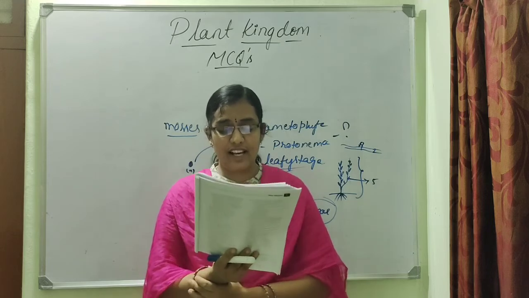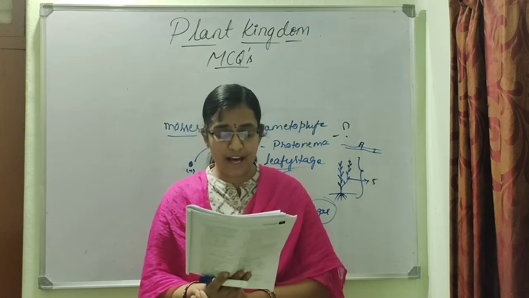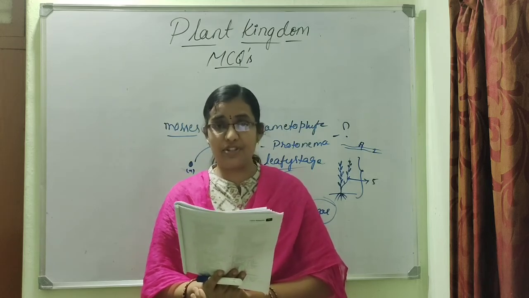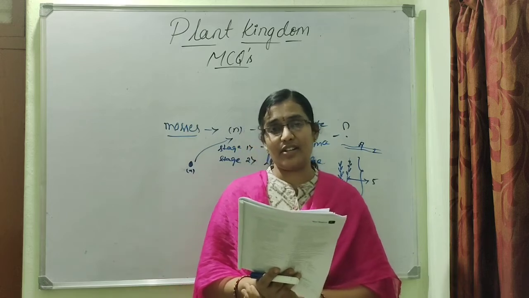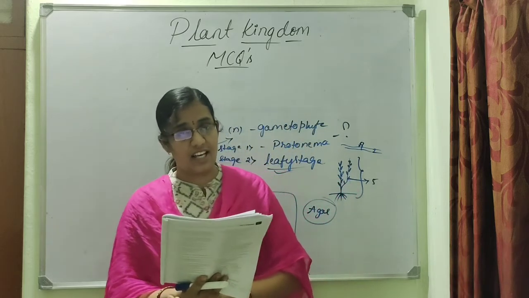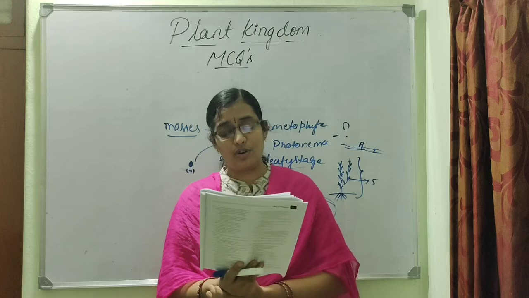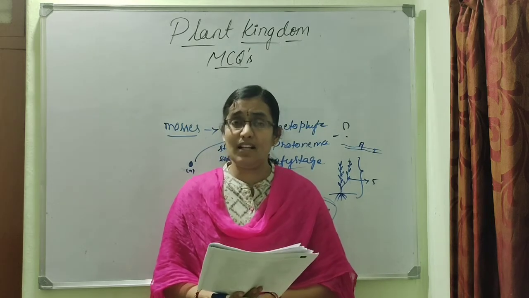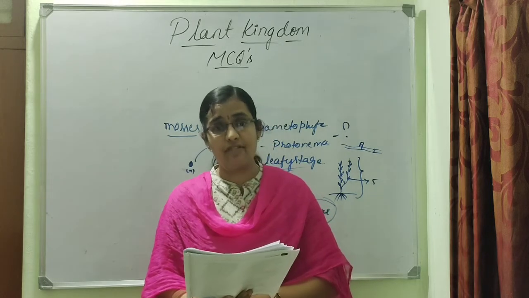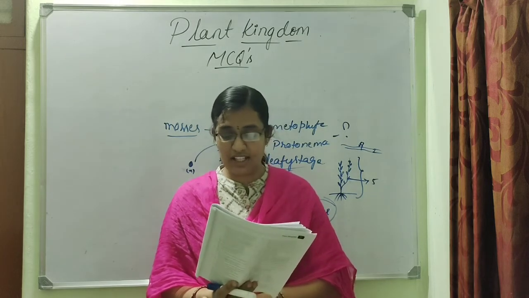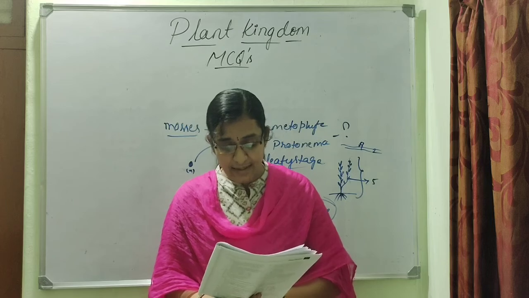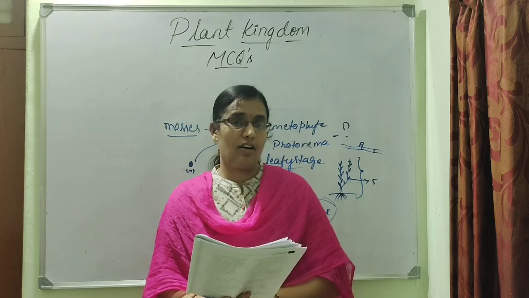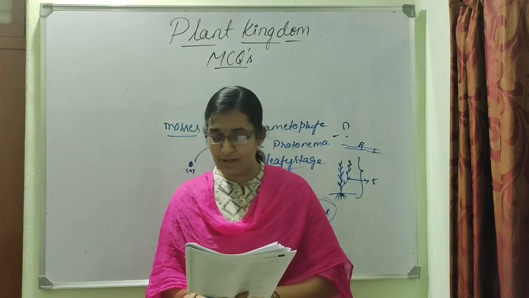Next, in Rhodophyceae, food is stored in the form of mannitol and laminarin. So they have given the statements and options. We have to identify whether they are correct or wrong. So in the first statement, they have given that in Rhodophyceae, food is stored in the form of mannitol and laminarin. But in red algae, food is stored in the form of floridean starch. So that statement goes wrong. Second statement, the ovules of gymnosperms are not enclosed by ovary wall. Of course, there is no ovary present in gymnosperms.